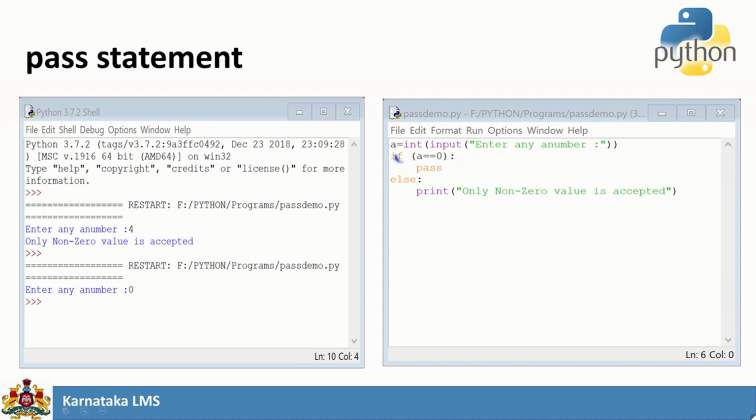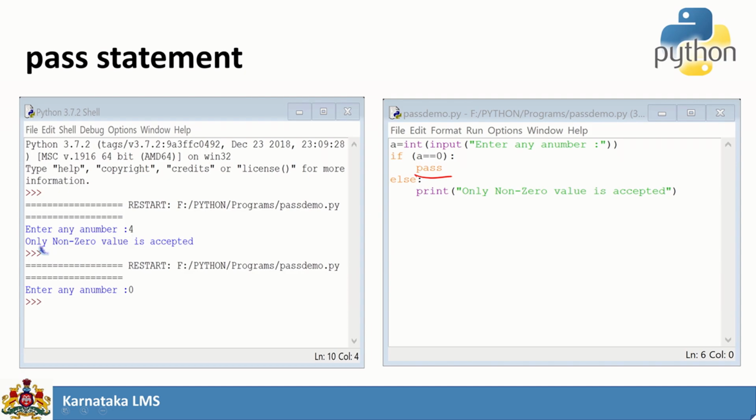This is an example. A is equal to int of input, enter a number. If A is equal to 0, pass. Else print only non-zero value is accepted. So when A is equal to 0, I don't want to take any action. So in that case, I can use this pass statement. So pass statement means nothing. You don't do anything. You are just telling the interpreter.